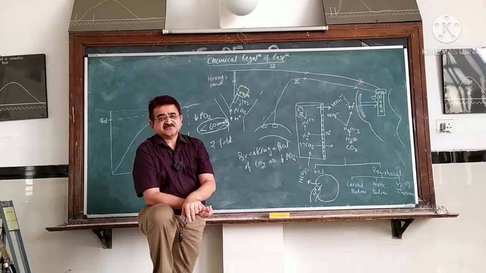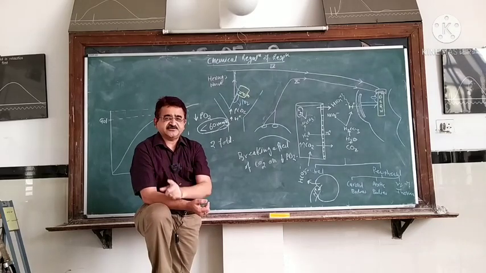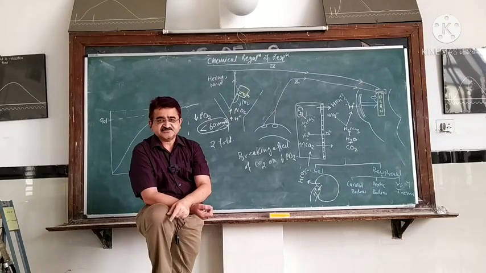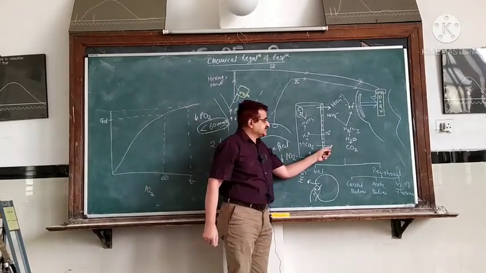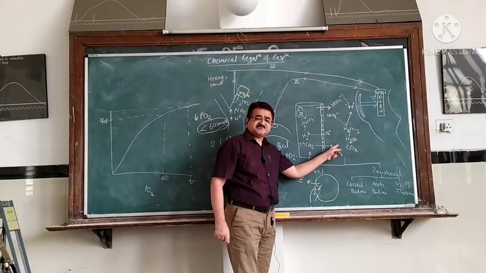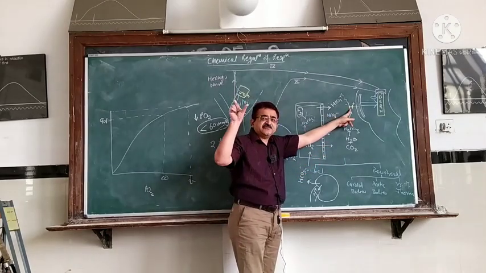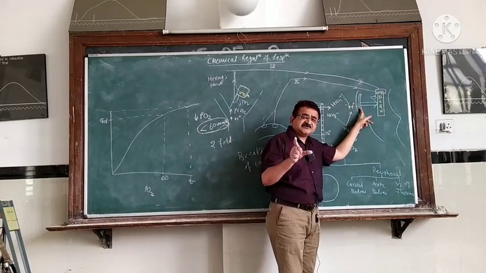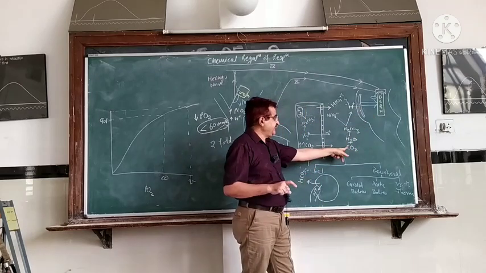Now the question is, out of these three chemicals, which chemical is the major regulator? Of course, CO2 is the major regulator of respiration. Why? Four reasons. Number 1, CO2 can cross the blood-brain barrier very easily. CO2 enters the CSF, combines with water, forming H plus ion and making the primary stimulus available for the central chemoreceptor. And these central chemoreceptors regulate 80% of respiration by the chemical route. So this is one factor.